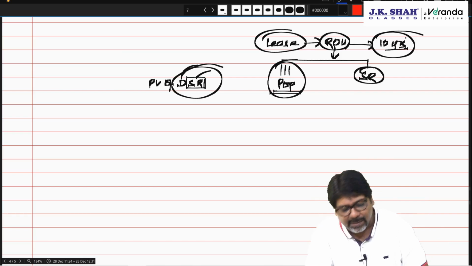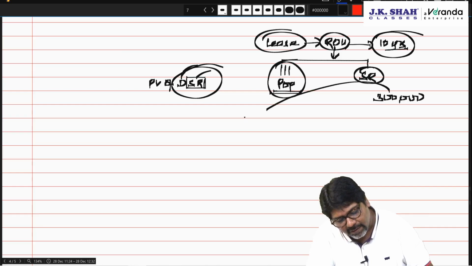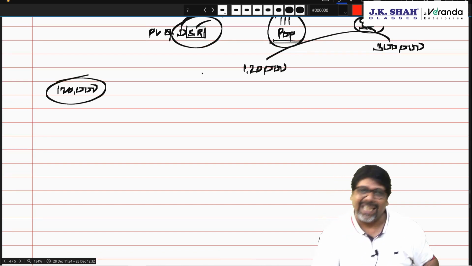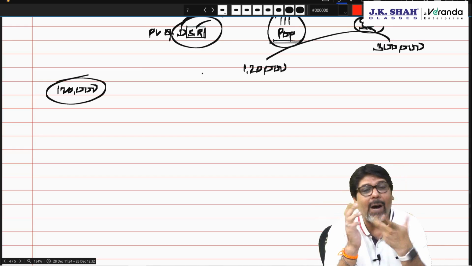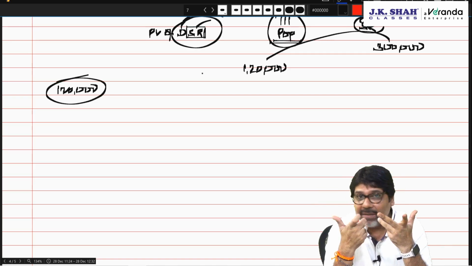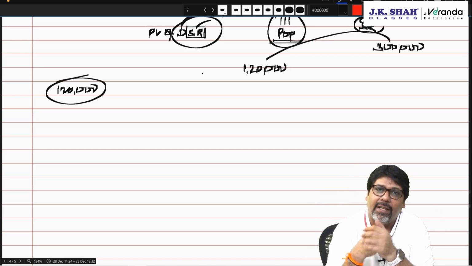Now this cost I am supposed to incur after 10 years. So 10 years later I thought I will incur 3 lakhs. Its present value is 1,20,000. I discounted it, and the present value is 1,20,000. So my balance sheet is appearing at 1,20,000. Correct today. But tell me honestly, how can I exit this? Is time fixed? Yes. But is the amount fixed? No. Can I find out the present value? I found out the present value and recorded it.